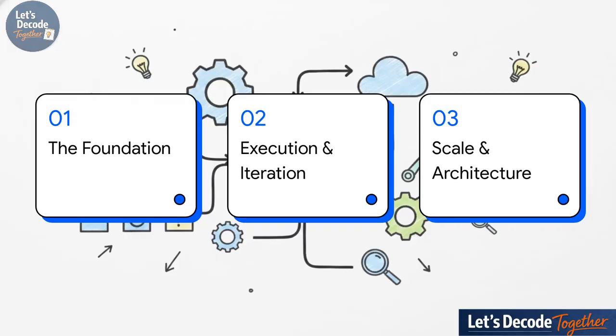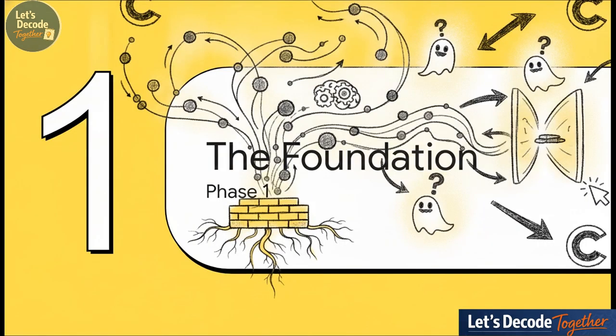To help you unlock that hidden 80%, we're going to walk through a clear maturity model across 3 distinct stages. First, Phase 1, the foundation. Then, Phase 2, execution and iteration. And finally, Phase 3, scale and architecture. All right, let's start with Phase 1, the foundation.